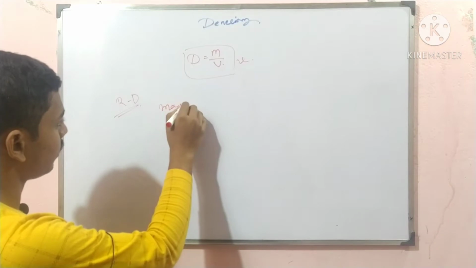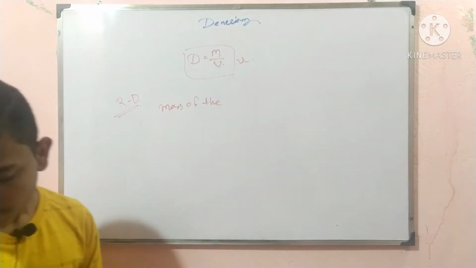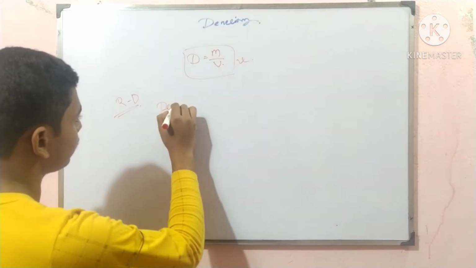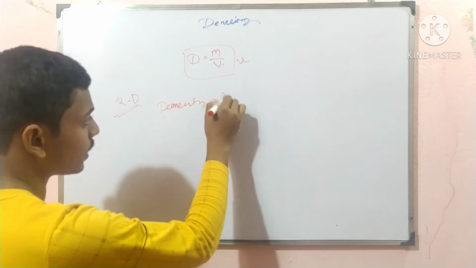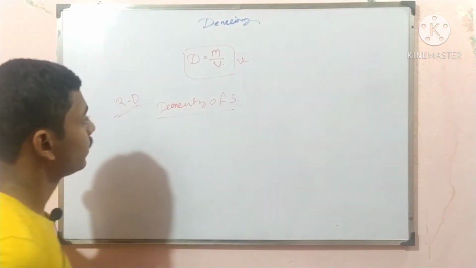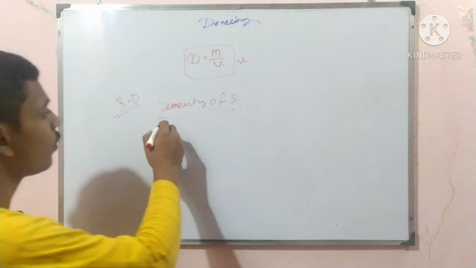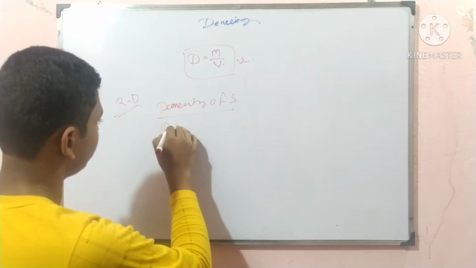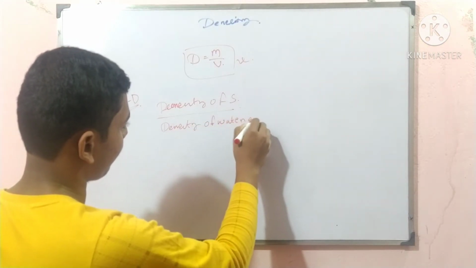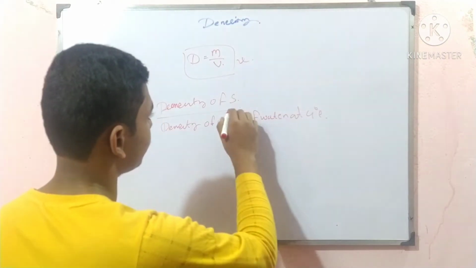Relative density is the density of the substance divided by the density of water at 4 degrees C temperature.